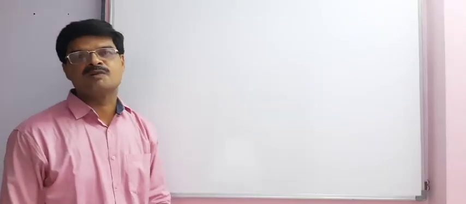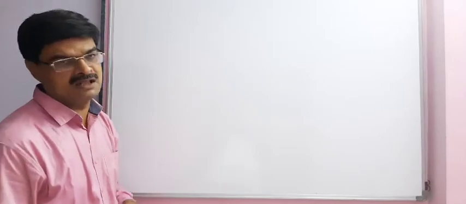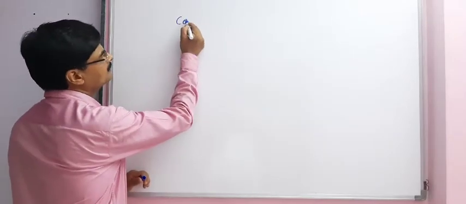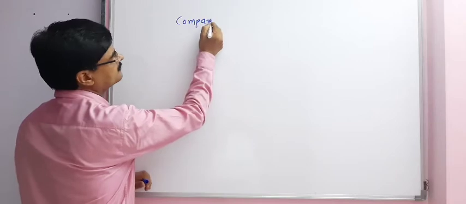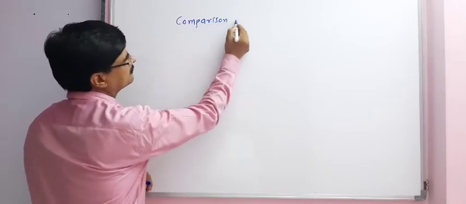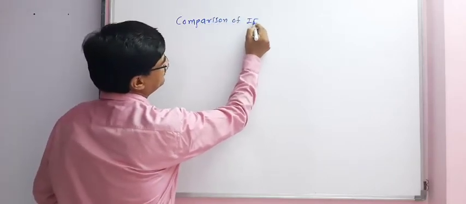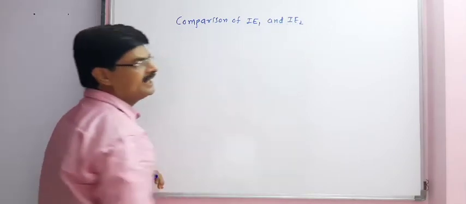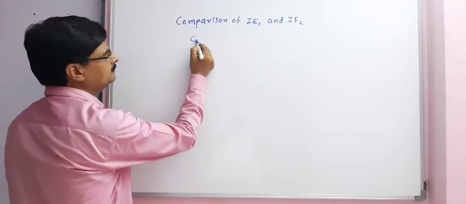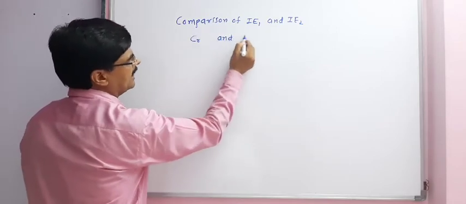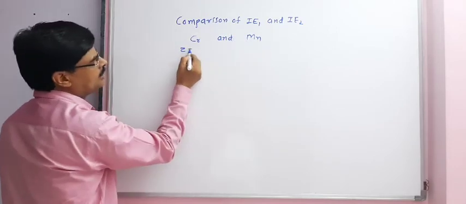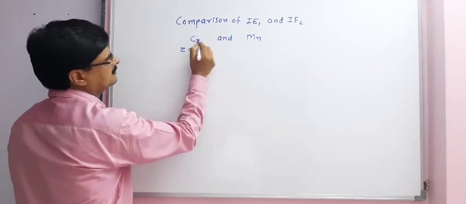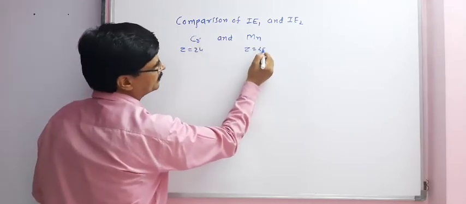Study some important questions based on ionization enthalpy. Comparison of ionization enthalpy 1 and ionization enthalpy 2. Taking the example of chromium and manganese, Z is equal to 24 and Z is equal to 25.